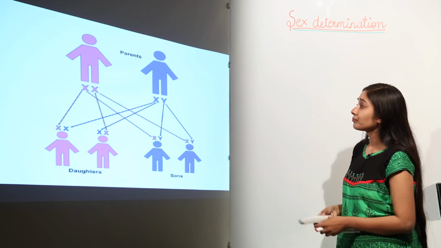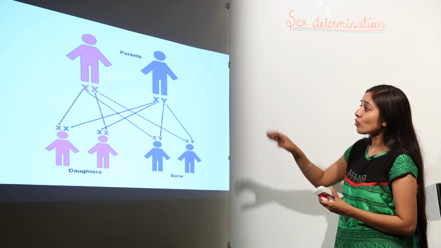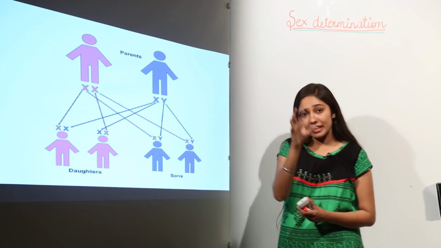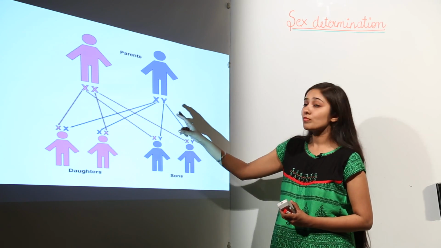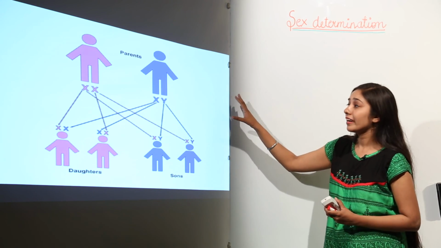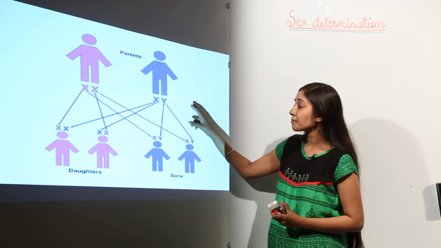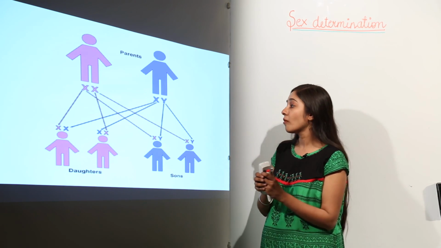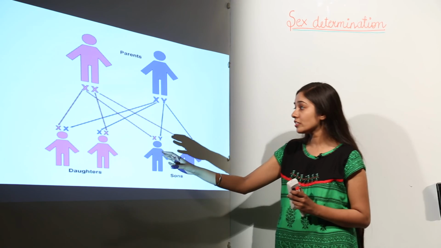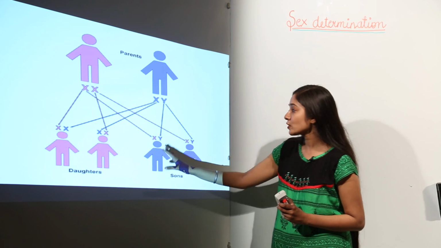In case of parents, we have the male parent and the female parent. The female parent is going to carry the chromosomes XX, and the male parent is going to carry the chromosomes XY. And when the gametes are formed and the zygote is formed, it is going to have these combinations: XX, XX, XY, XY.